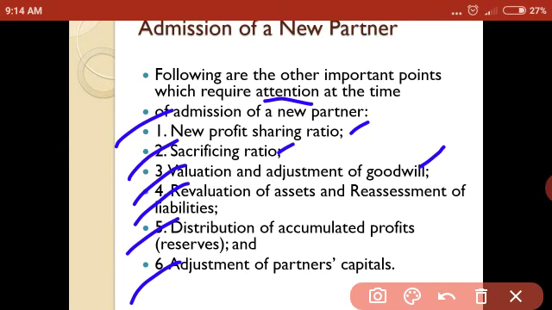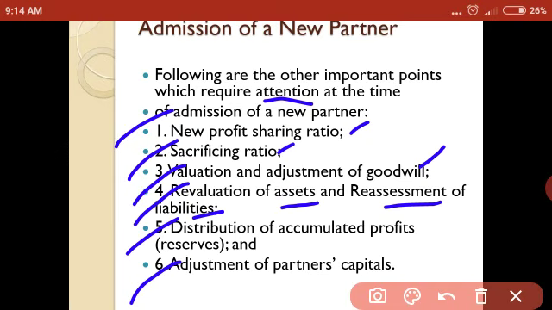Fourth one is revaluation of assets and reassessment of liabilities. When a new partner enters into business, there are some changes in the business. Suppose A and B are partners running a business. At the time of A and B's partnership, machinery amount is rupees 1 lakh, and when a new partner enters into business, machinery amount will be 1,50,000.